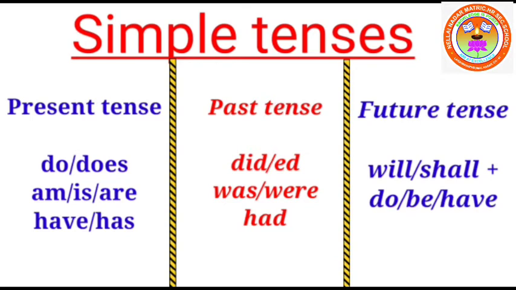Then future, obviously the future will have will or shall. When you use action word, you can use do form or be form. There is no be form for the future, so you can use be and also have. So this is the structure. When you apply, you can find simple present, simple past, and simple future.